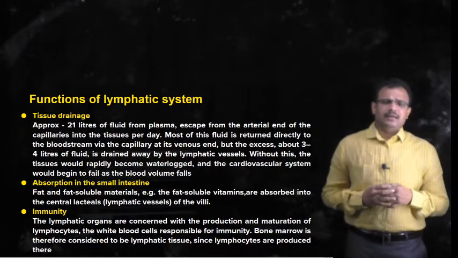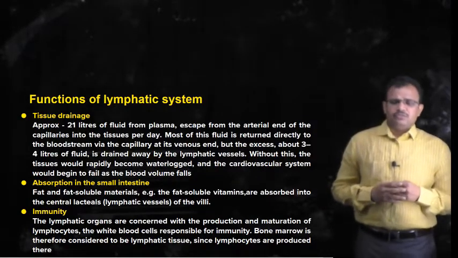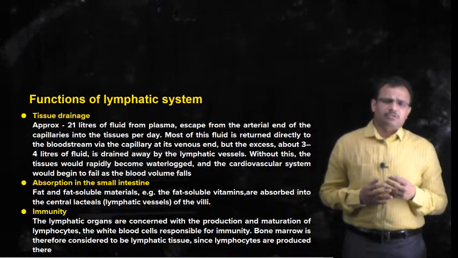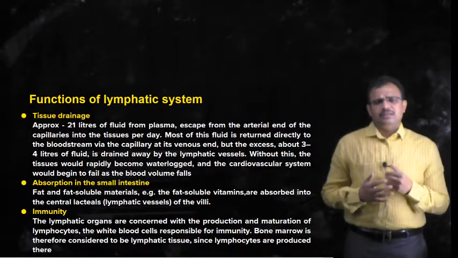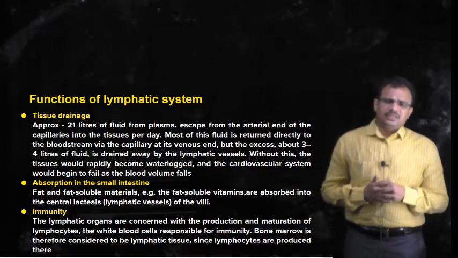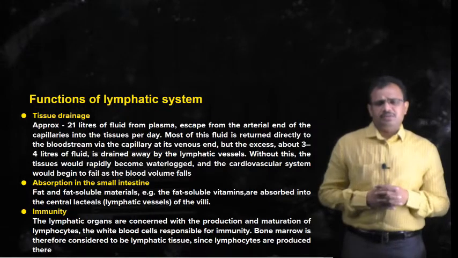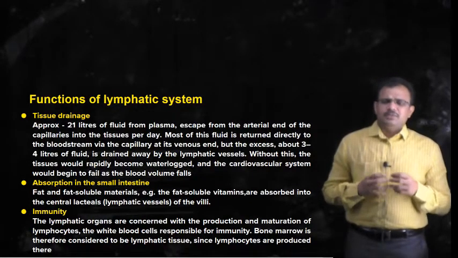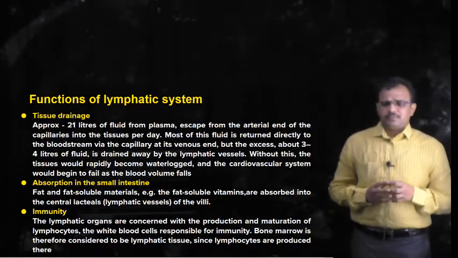Whereas the third important function of the lymphatic system is immunity. The lymphatic organs are essential for the production of lymphocytes. We have seen that there are two different types of lymphocytes, T lymphocytes and B lymphocytes, and the lymphatic organs, especially lymph nodes, are essential for the production and maturation of these lymphocytes.